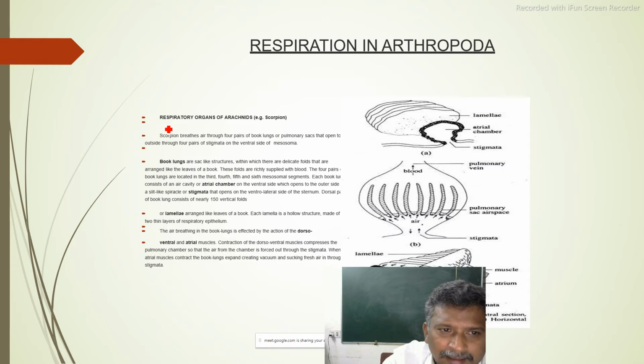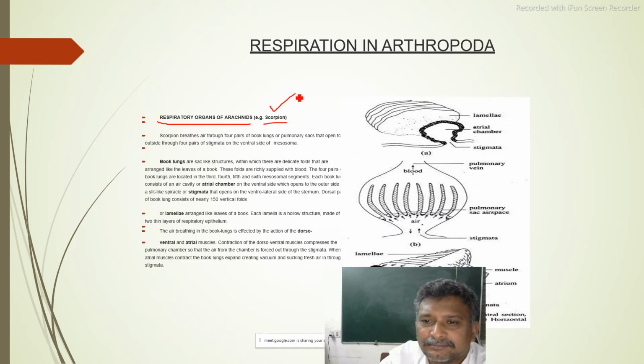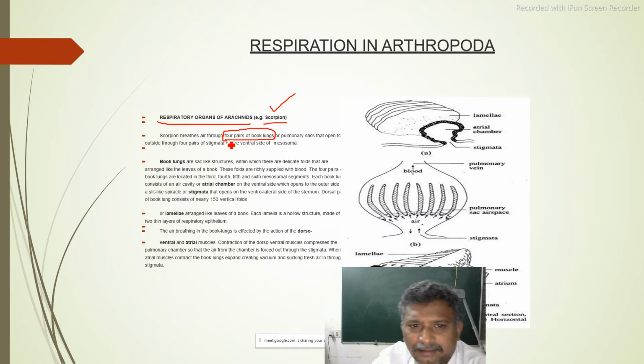Now that is the respiratory system in prawn. Now the respiratory organs of arachnids, a good example of which is the scorpion. Scorpion breathes air through 4 pairs of book lungs. How many pairs of book lungs are there?